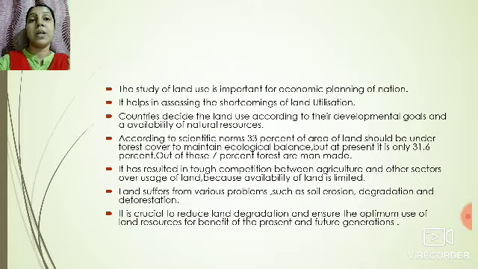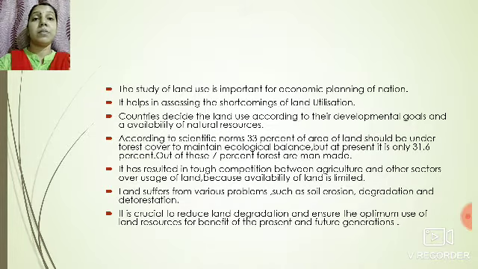Land suffers from various problems such as soil erosion, that is, removal of the top layer of the soil; deforestation, which means cutting down of trees; and degradation, that is, lowering the quality of the land. It is very crucial that degradation of land should be checked and land should be utilized optimally, that is, in the best possible manner, so that present as well as future generations can benefit from it.